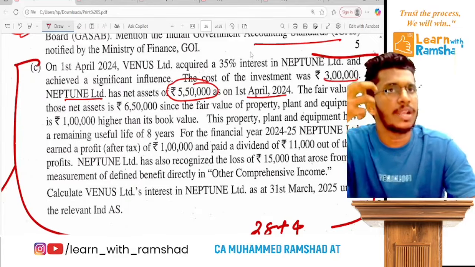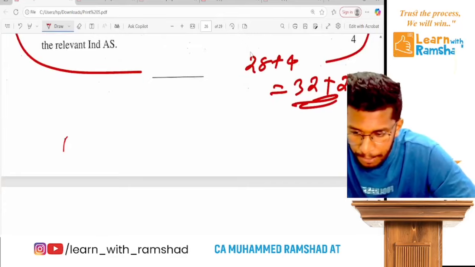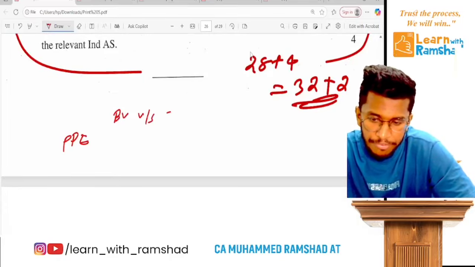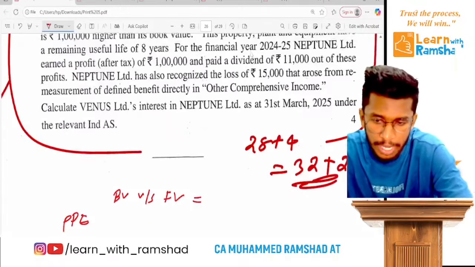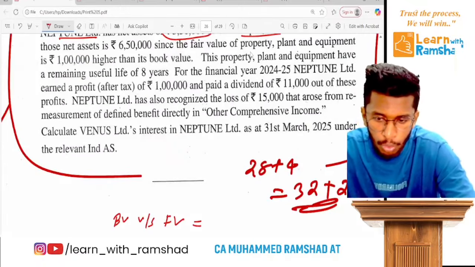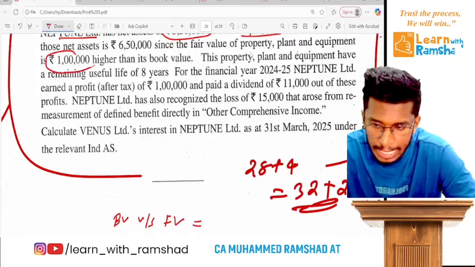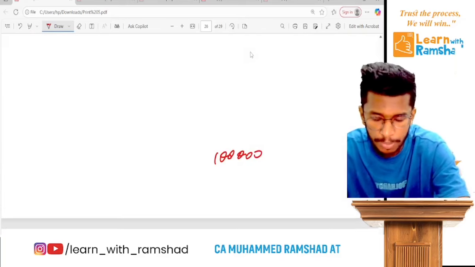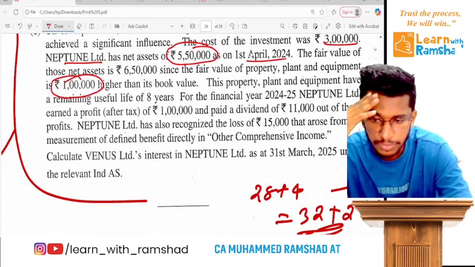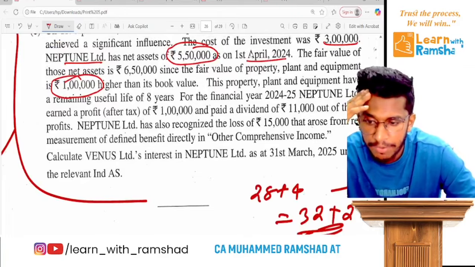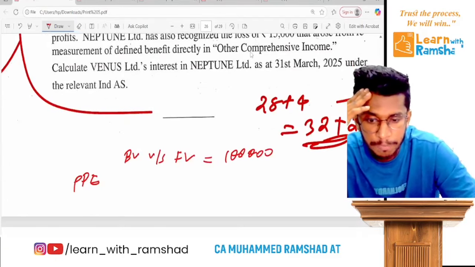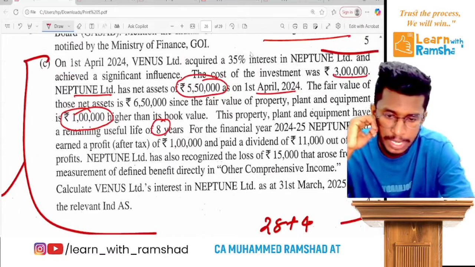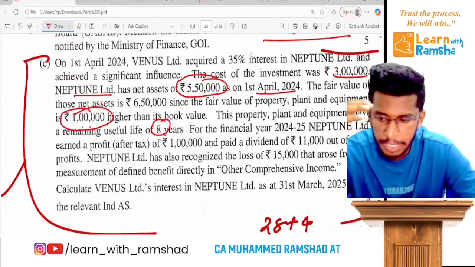That means on the day we buy the shares, what was the increase in the PP's book value versus fair value? Let's see, there was an increase of 1 lakh. Ready? Now remember, the PP has a remaining life of 8 years. So this tool is given to find the additional depreciation. Note it. Ready? Okay. Now remember, this PP has a remaining life of 8.